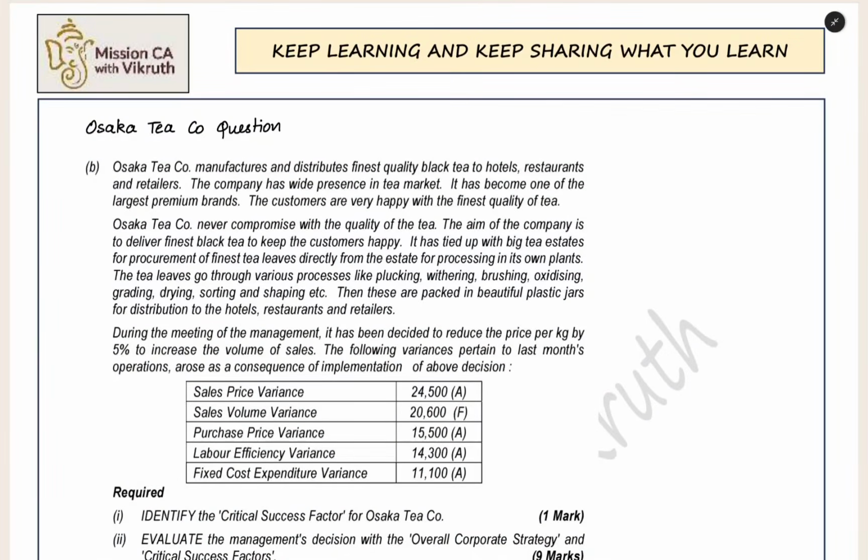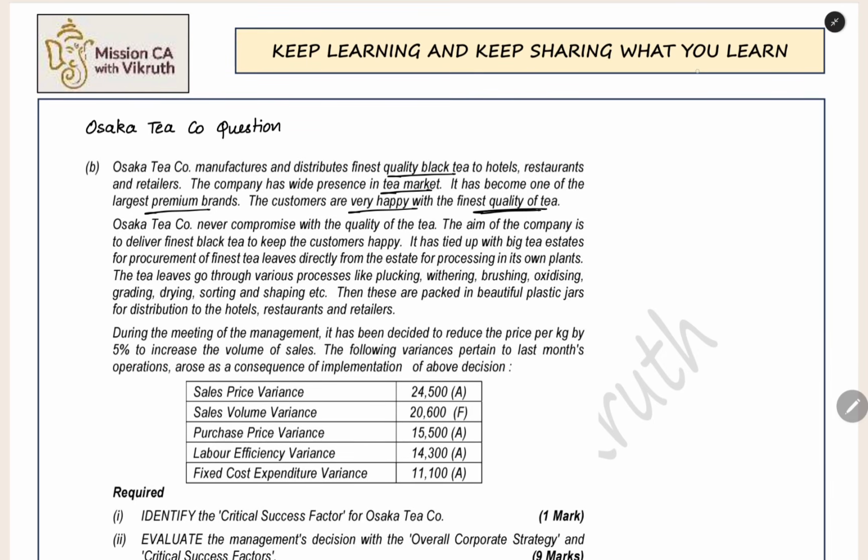This question is also about standard costing, variance analysis and interpretation. We are not going to find any numbers, but we are going to interpret the meaning of the numbers. Here we are having a tea company. The company manufactures and distributes finest quality black tea to hotels, restaurants and retailers. The company has a wide presence in the tea market. It is one of the very large premium brands. Premium means they are using a product differentiation strategy, like that you can understand. They are giving it a high price, they are giving high quality. The customers are very happy with the finest quality of the tea.